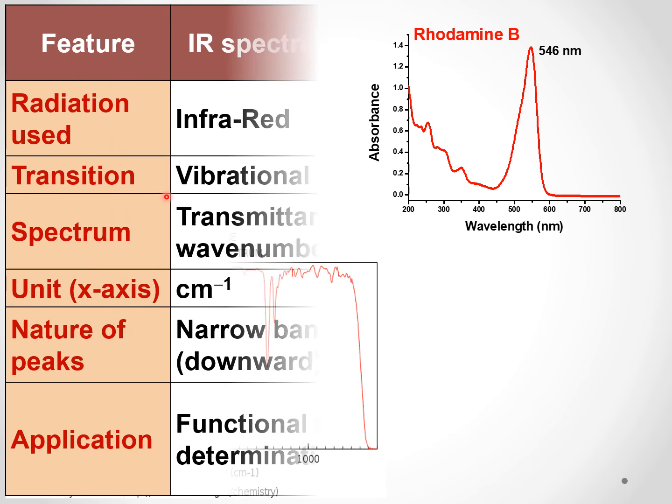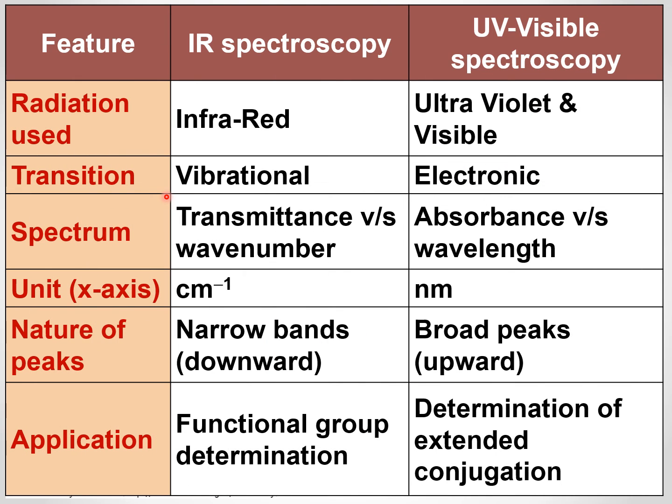So let us look at some points of comparison. IR spectroscopy and UV visible spectroscopy. We use infrared radiations here, ultraviolet and visible. Transition is vibrational, here it is electronic. Spectrum, transmittance versus wave number, it is absorbance versus wavelength. Unit of x-axis is centimeter inverse, whereas in other case it is nanometer.